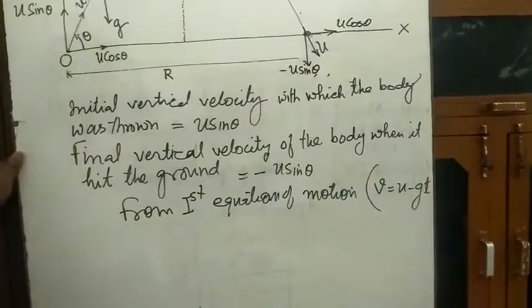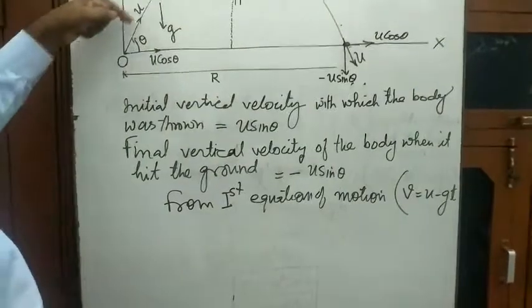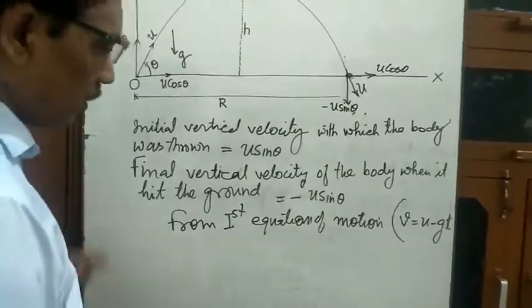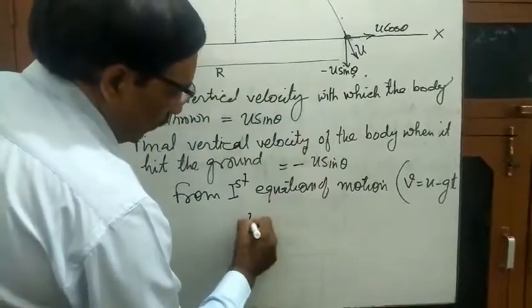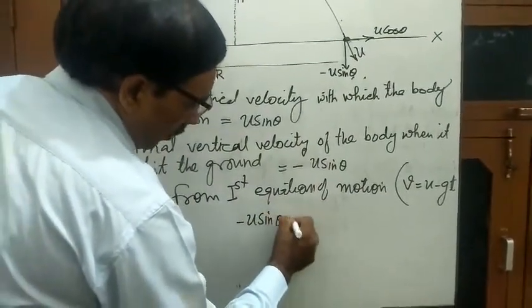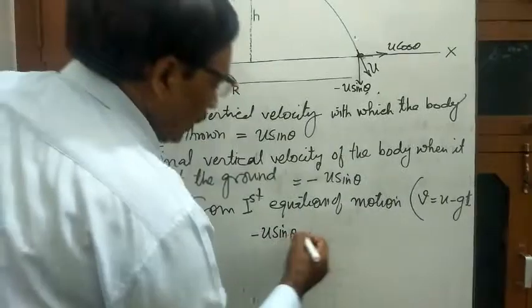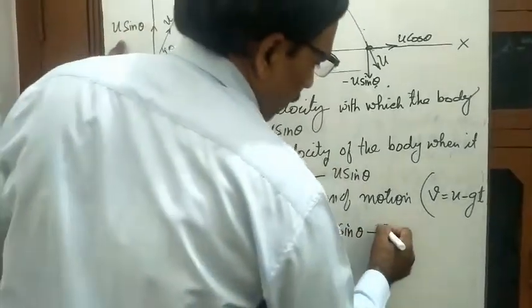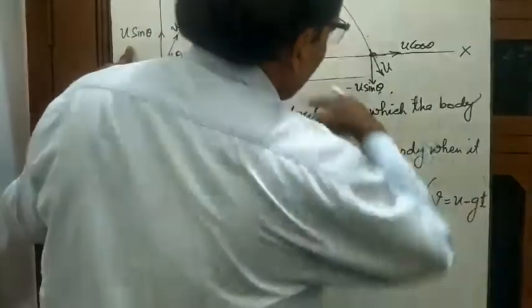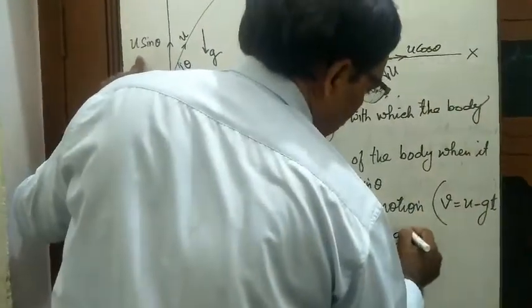Here the sign will be negative because initially g is downward and velocity is in upward direction. So V, the final velocity, is minus u sin theta, is equal to initial u sin theta minus g, and the time till it was in air is t.